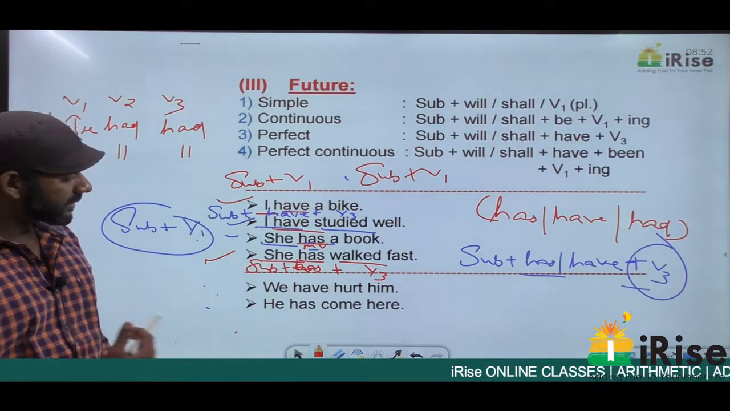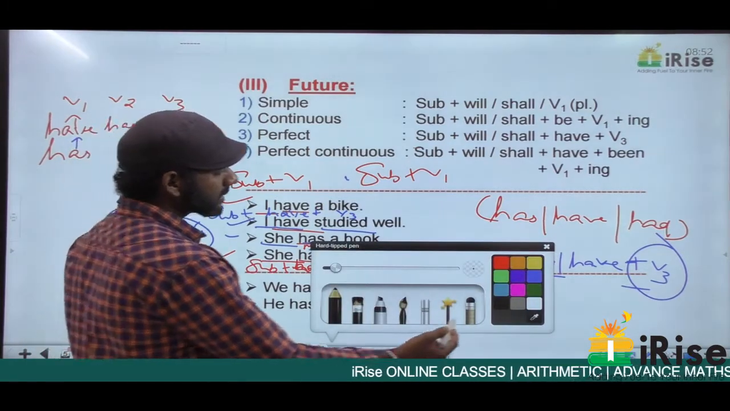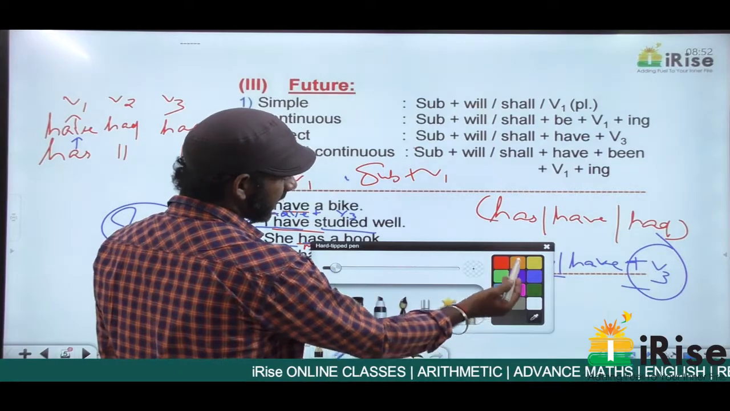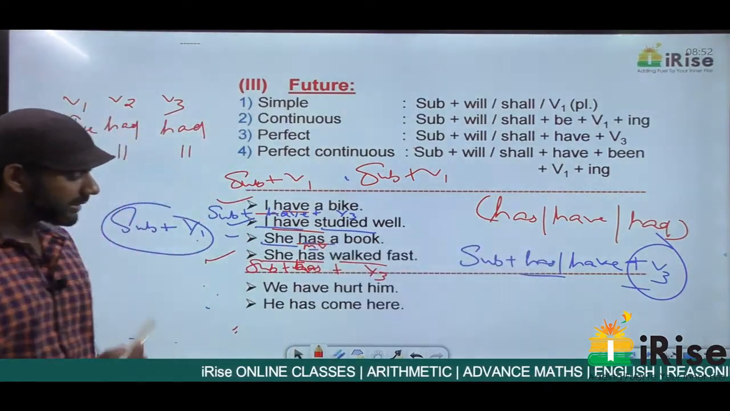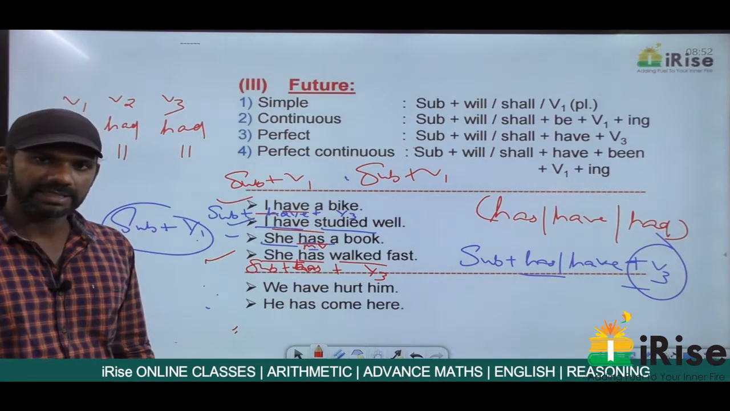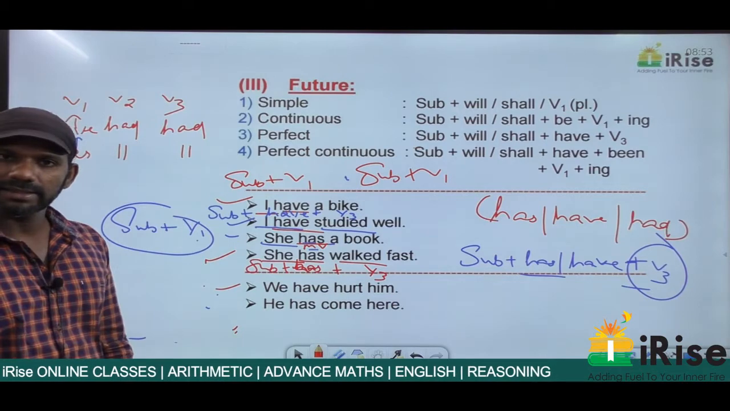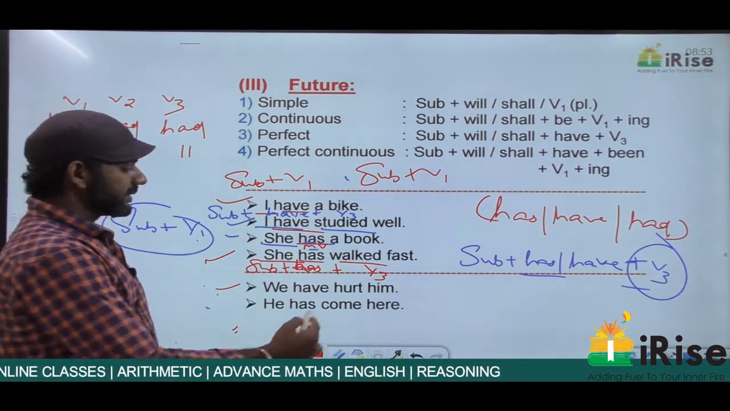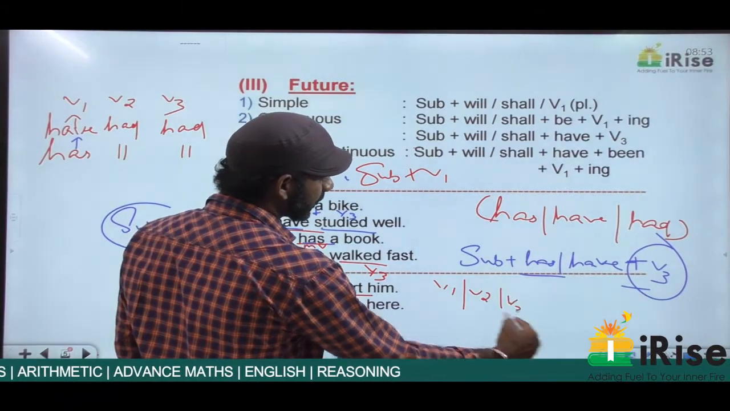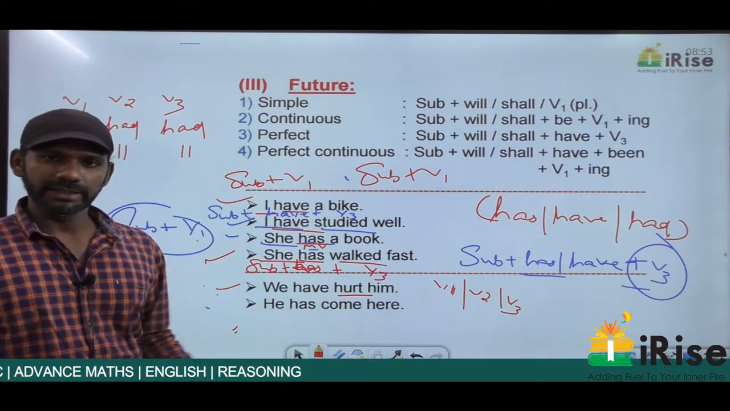Come to the next statement. We have hurt him. Now hurt is both V1, V2 and V3. It's hurt, hurt, hurt. Now my question is, what is the tense in the category of this sentence? And then in this statement, hurt is V1, V2 or V3. That is my question. We have hurt him.